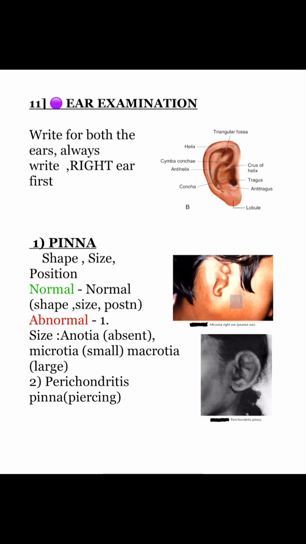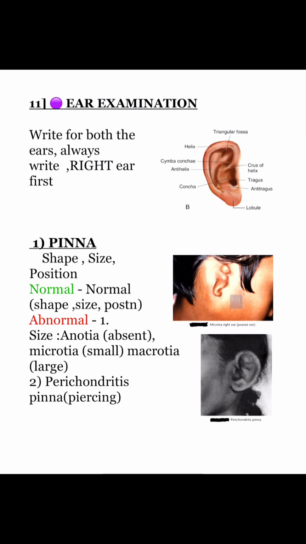If your case is of an ear, then write the following way. Write for both the ears. Always write right ear first. The figure shows the normal parts of the pinna. Starting with pinna, shape, size, position. Normally it should be normal shape and size.